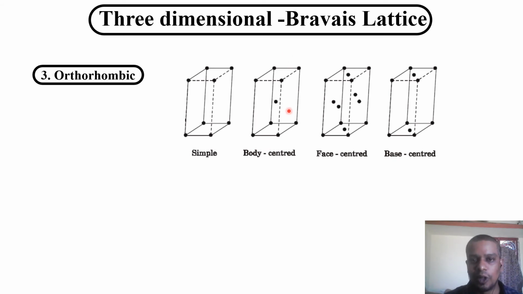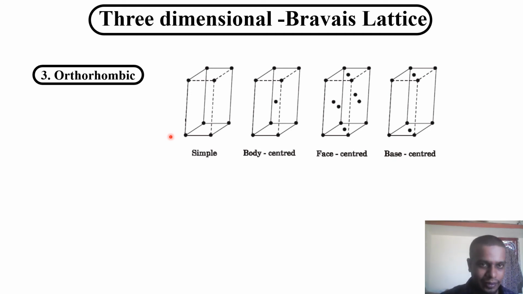Then there is a body center. If you look at the orthorhombic, there is a center of the body having 1 atom, as well as face center. There are 6 faces, so it has 6 atoms at the faces of the unit cell. That's why it's a face center orthorhombic. Then base center. Base means the top base and bottom base. It has only 1 atom at the center. That's why it is called base center orthorhombic. Only the orthorhombic system has all 4 types of the Bravais lattice.